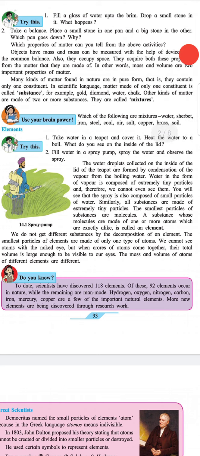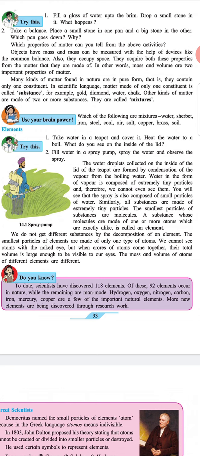A substance whose molecules are made up of one or more atoms which are exactly alike is called an element. We do not get different substances by the decomposition of an element. The smallest particles of elements are made of only one type of atoms.